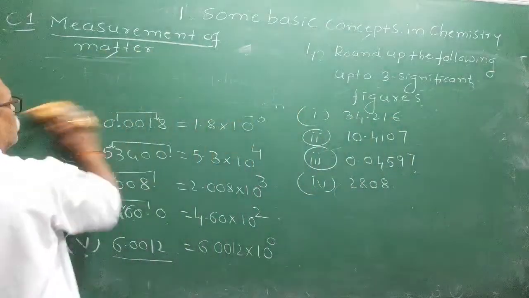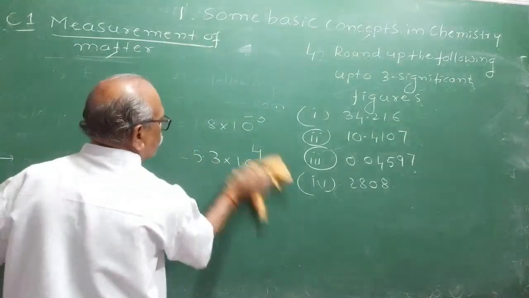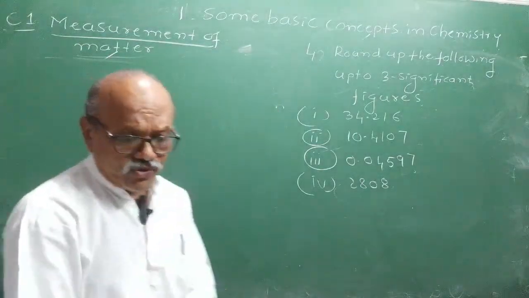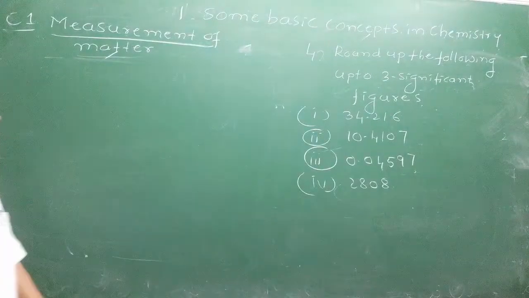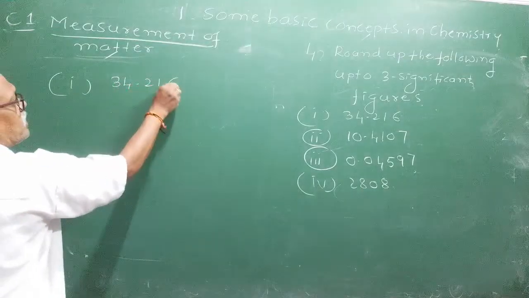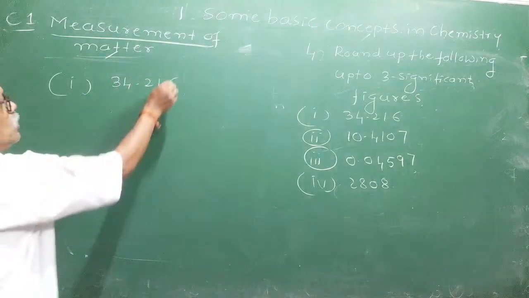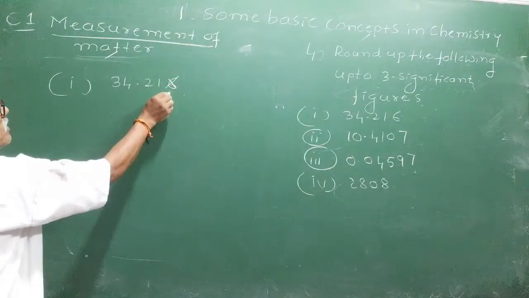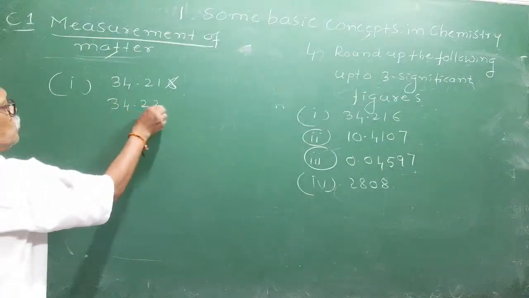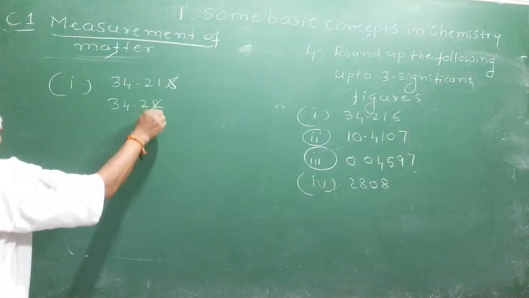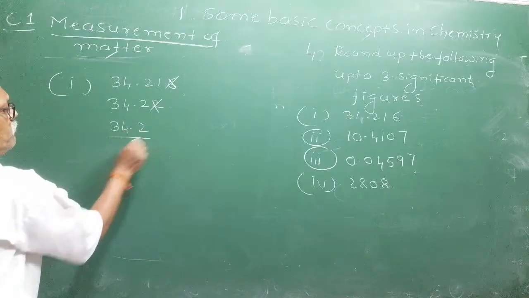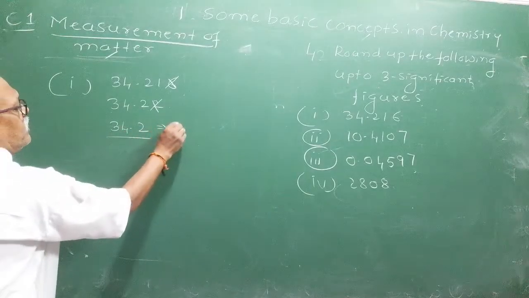How can you do the rounding up of the figures? Last question to test your understanding of whatever we discussed so far in the chapter, some basic concepts in chemistry. First one, we will take 34.216 up to 3 significant figures, which means removing 6. First of all, remove 6. 6 is greater than 5, therefore you have to add 1 to the previous digit. You will get 2. Then to remove 2, you need not do anything because it is less than 5. Directly you can write it as 34.2. 34.2 has got 3 significant figures.